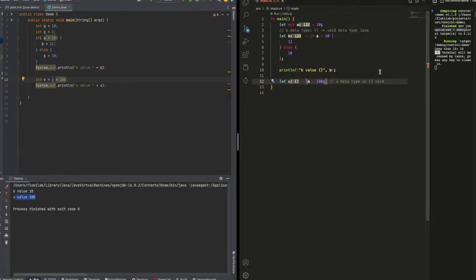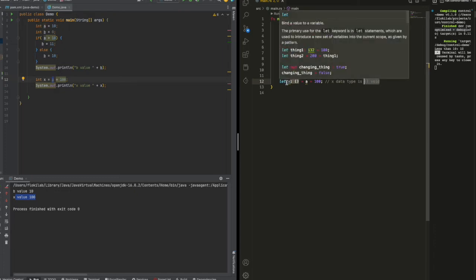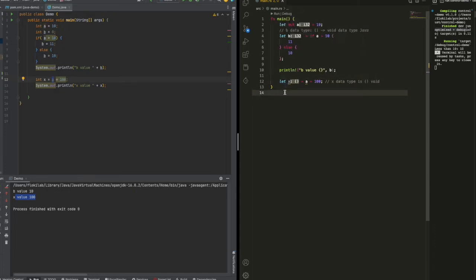I believe it should still see this one as the empty type. In this case, oh, you cannot put the bracket here. So in this case, this statement returns nothing. That's the reason why x has the void data type. That means we cannot use x for anything else. So that's the reason why Rust is an expression language, and Java is more of a statement language.